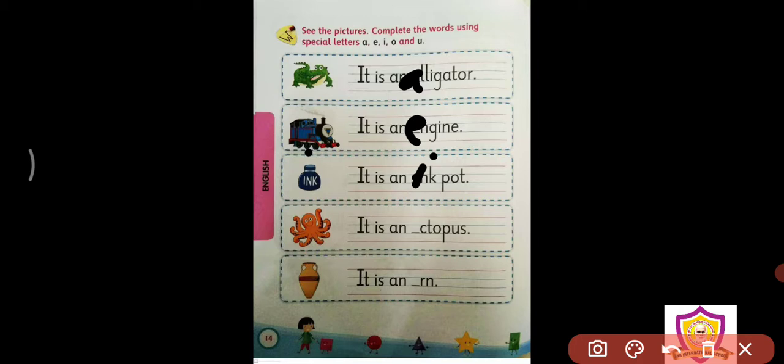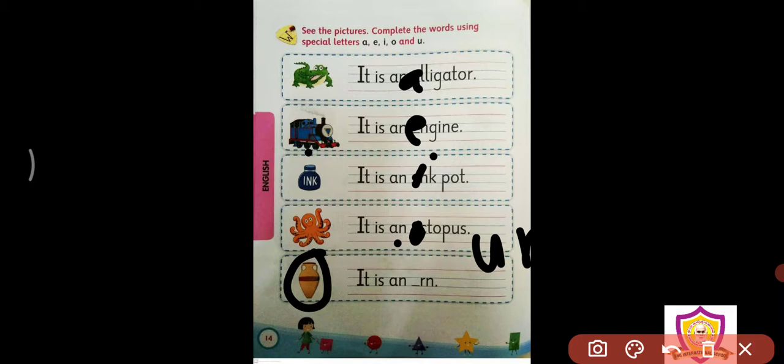Okay. Then, this is octopus. So, it is an octopus. What is the sound coming? O sound. O sound comes from which letter? O. So, we will write here O. O-C-T-O-P-U-S, octopus. And O is the first letter, which is a vowel. So, we are using an in front of it. Got it? Now, it is an, this is called an urn.